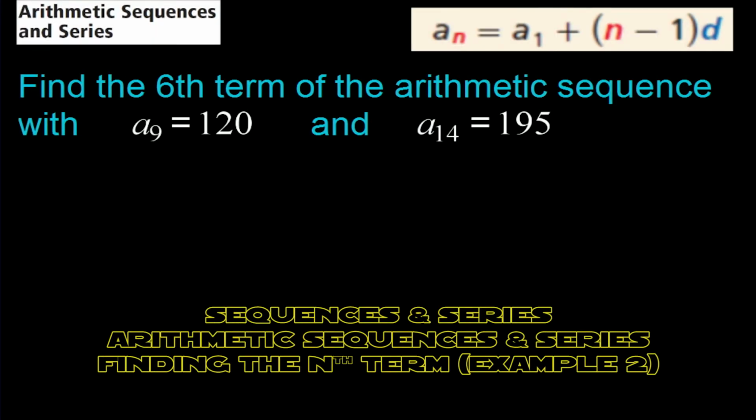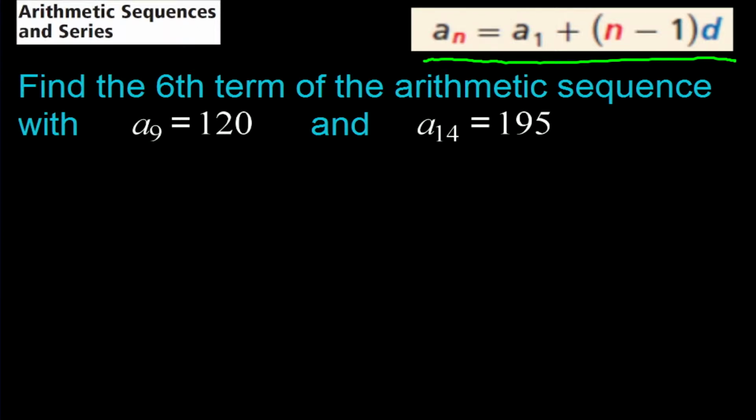In this example of arithmetic sequences and series, again, we're going to use this common rule for arithmetic sequences because we're told that this is an arithmetic sequence. But we have another little twist this time. In this formula that we have, we typically want to start out and find, or we know, the first term. In this case, we don't. We only know the 9th term and the 14th term. But the process is basically still the same as far as we want to find the 6th term.